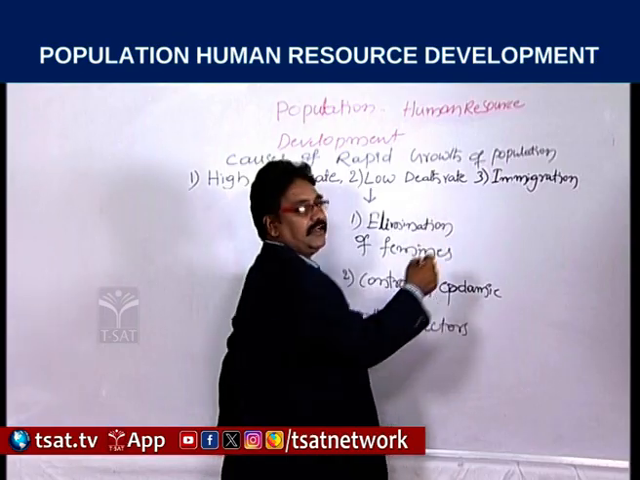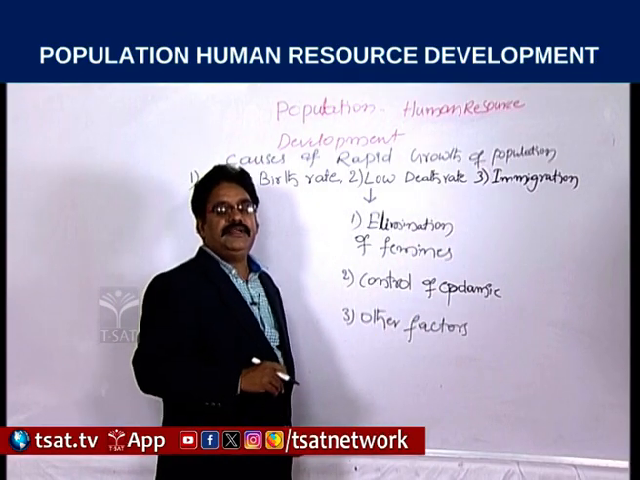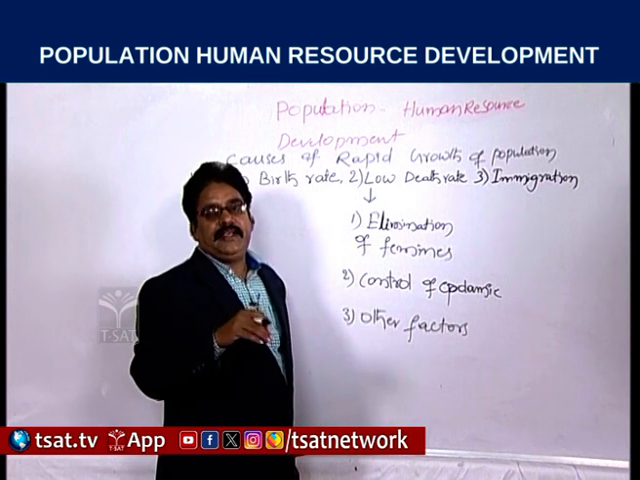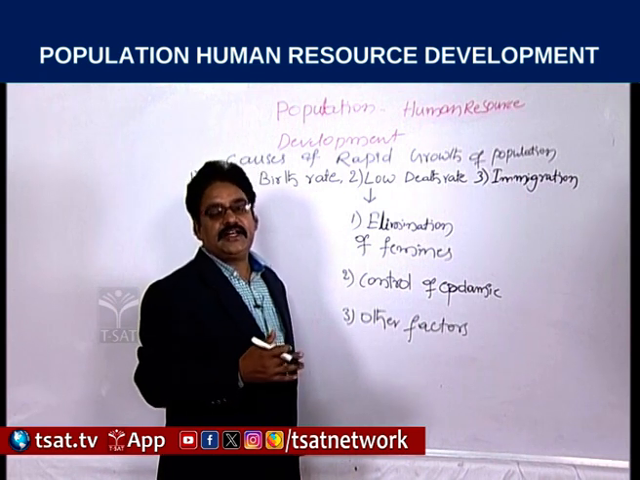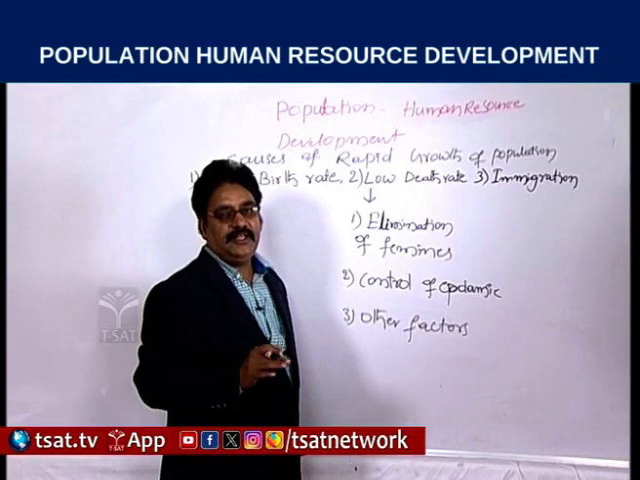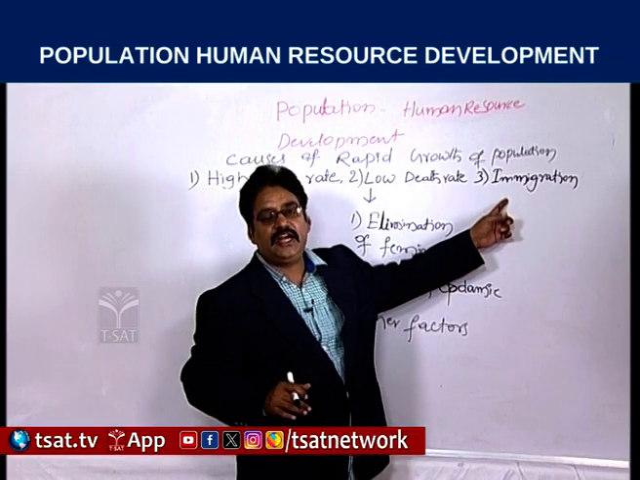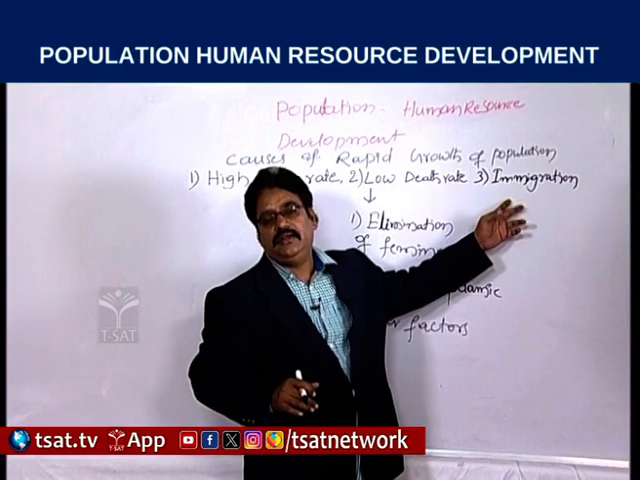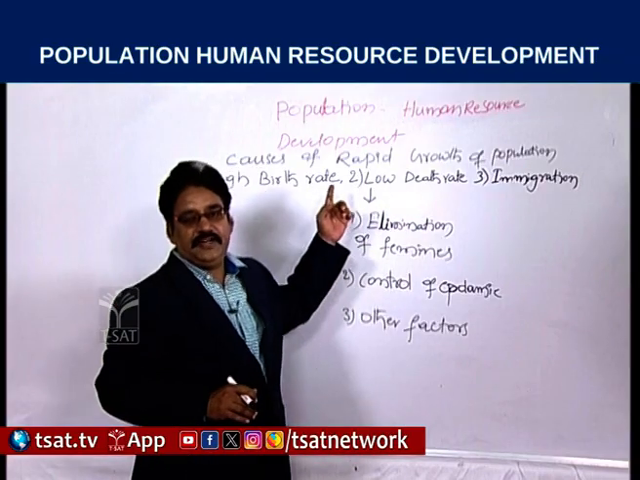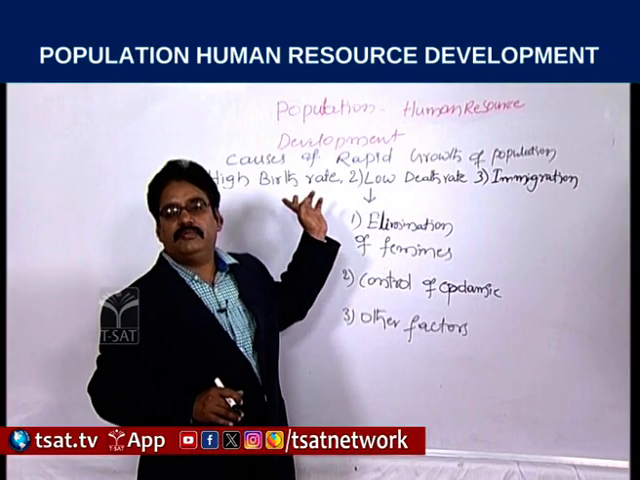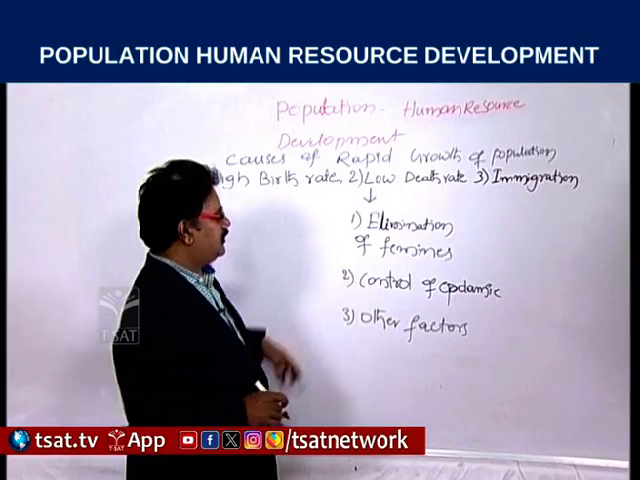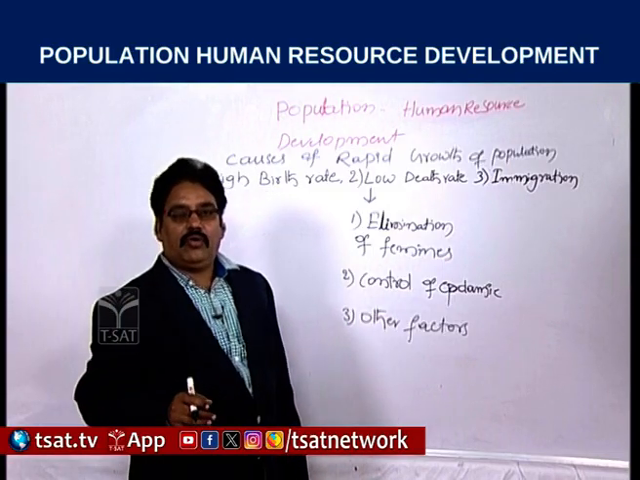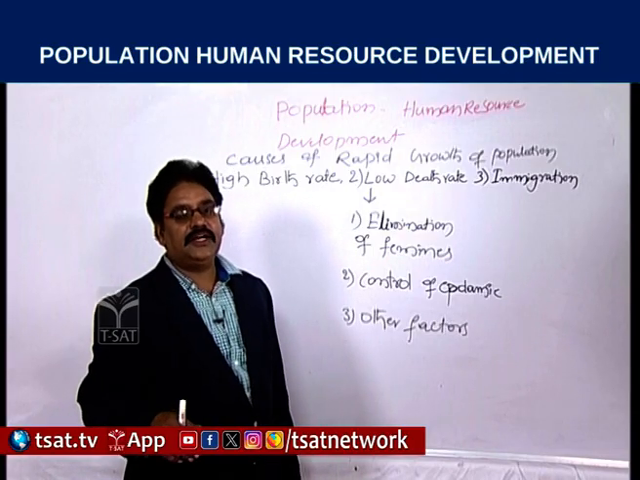And the third factor is immigration. Immigration means a group of people migrating from one country to another for the purpose of doing a job. But we do not observe this in India, and it is not a cause for the rapid growth of population in India. These are the causes we discussed, and now we are going to discuss the remedial measures.